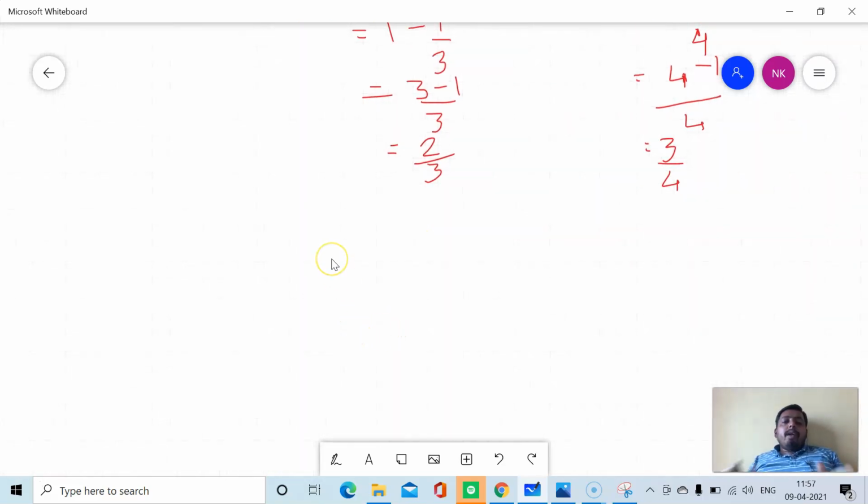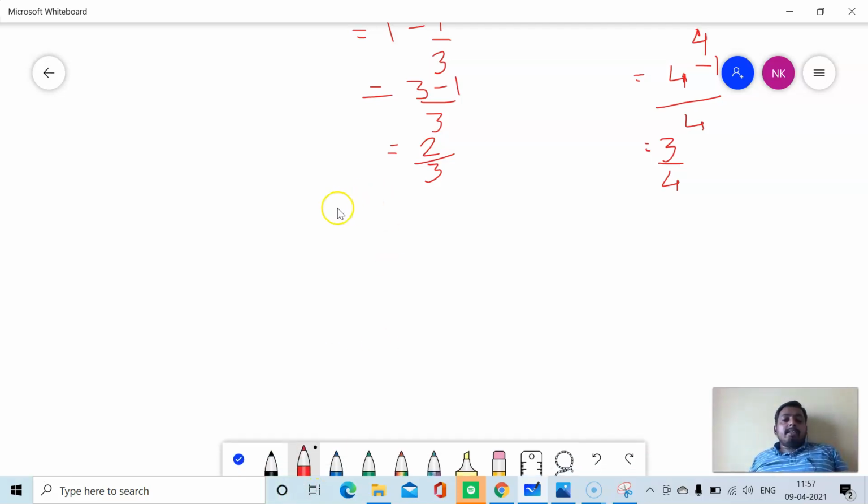Now, if A and B are given the problem to solve independently, the question asked is what is the probability that the problem will be solved. Who has solved the problem is none of our business. The question is whether the problem is solved by A, by B, or by both. So there are 3 cases that are arising.